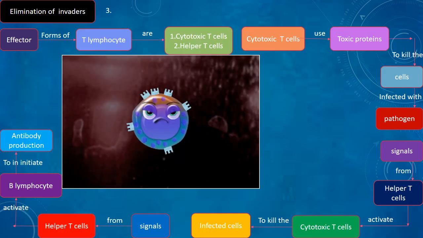Elimination of invaders. The effector forms of T lymphocytes are cytotoxic T cells and helper T cells. Cytotoxic T cells use toxic proteins to kill cells infected with the pathogen. Signals from helper T cells activate cytotoxic T cells to kill the infected cell. Signals from the helper T cell also activate B lymphocytes to initiate antibody production.